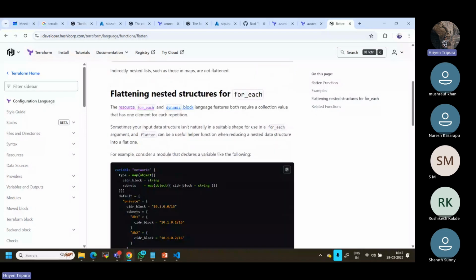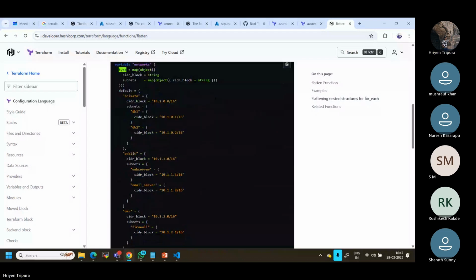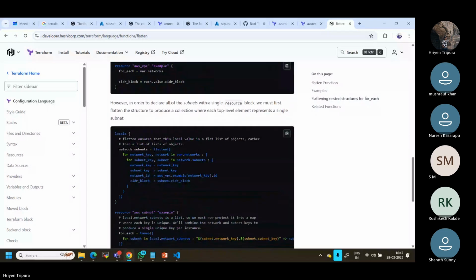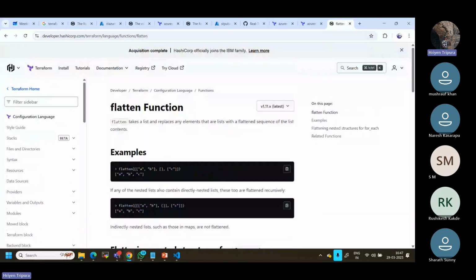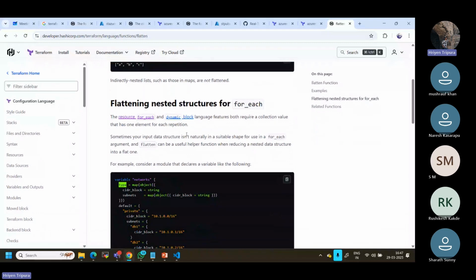So there are many ways. If you're still confused, not an issue. Let me come to a little example case. Networking we have here. We have an example. Let me see if this is the one. One minute. Yeah, I think this is not giving much explanation or details, but if you want, maybe we can use flattening nested structure for each. This is what we are working on, right? So let me click here.